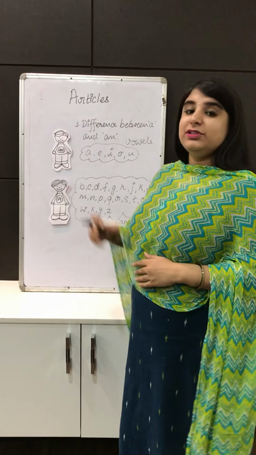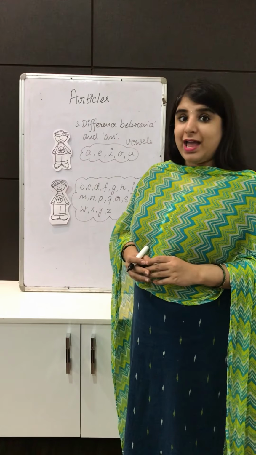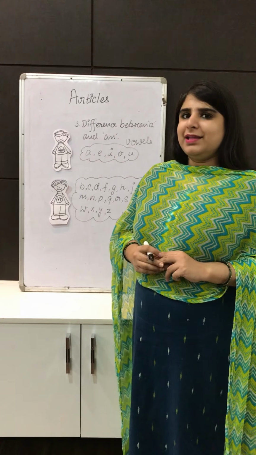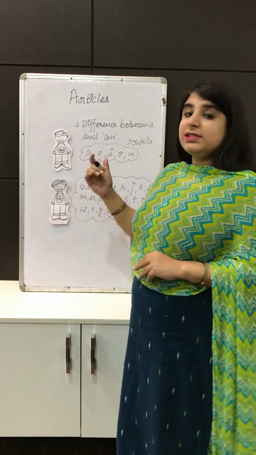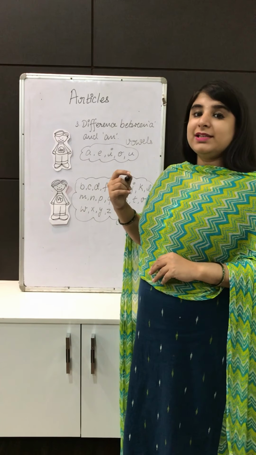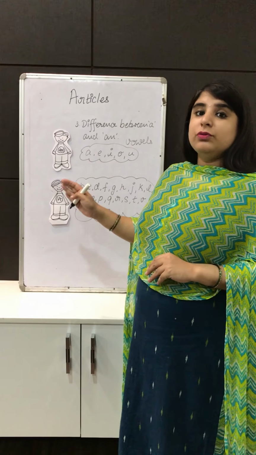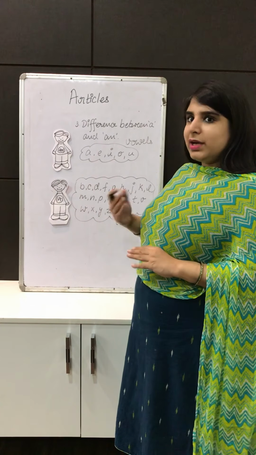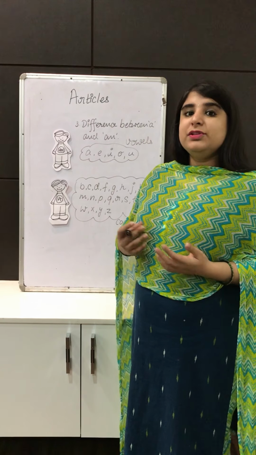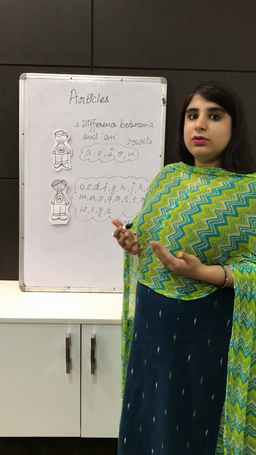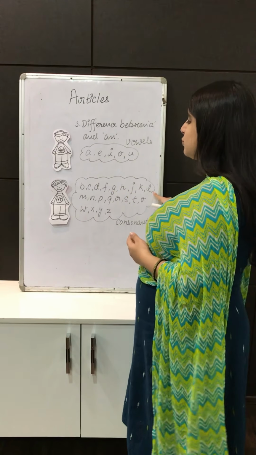Now let us find out the difference between a and an. Although a and an are twin brothers, they have preferences of their own. An loves the sound of vowels, that is A, E, I, O, U. But a loves the sound of consonants. So what are consonants? All those letters that we get after removing the vowels are called consonants, like B, C, D, F, G, H and so on.